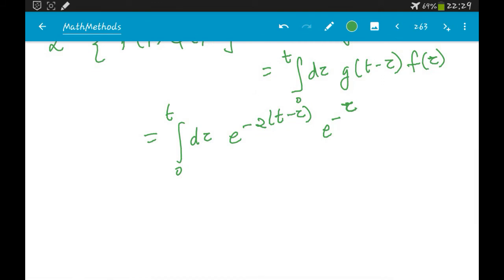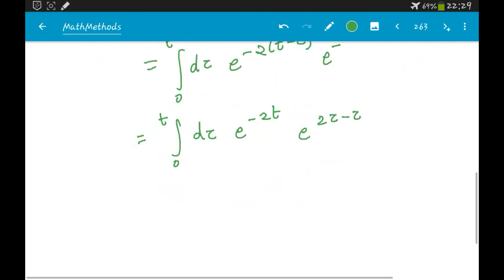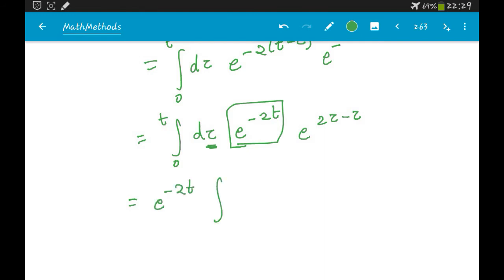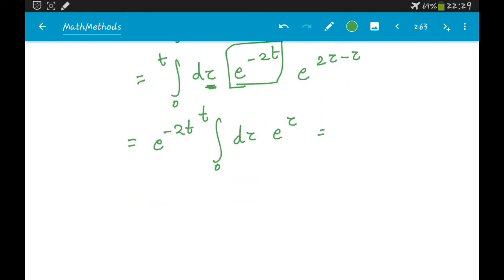So all we have to do is compute this integral. We have 0 to t d tau e power minus 2t e power 2 tau minus tau. Since this integral is in the dummy variable tau, e power minus 2t is like a constant function as far as this integration is concerned. So we can take it outside and we will have d tau e power tau. Now we can compute this integral and we will get e power minus 2t e power tau from 0 to t.